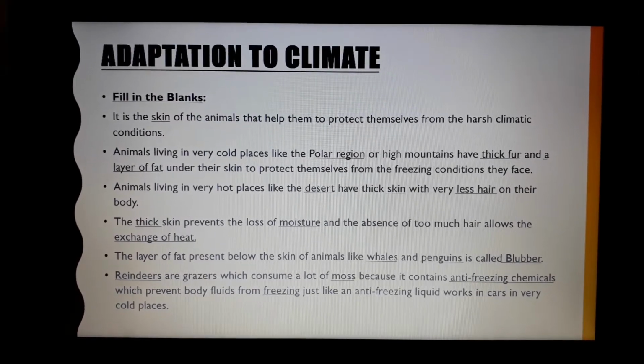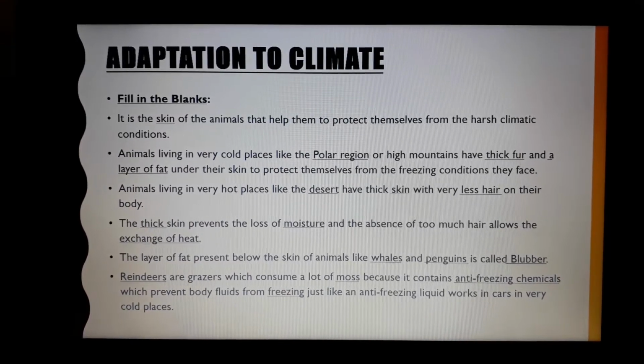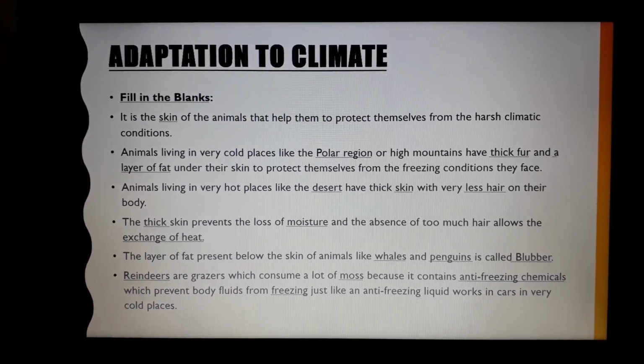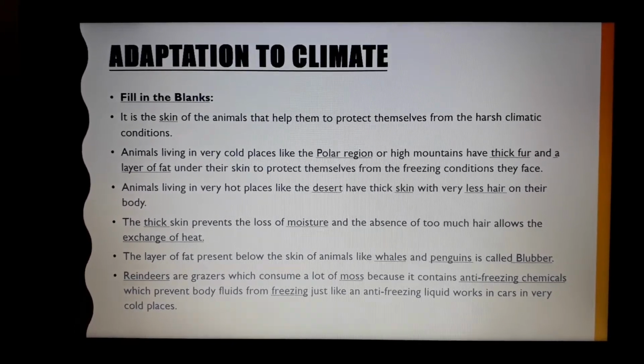Reindeers are grazers which consume a lot of moss because it contains anti-freezing chemicals which prevent body fluids from freezing, just like an anti-freezing liquid works in cars in very cold places.